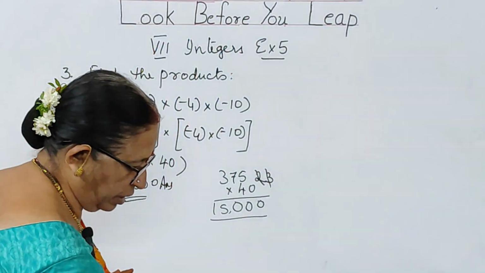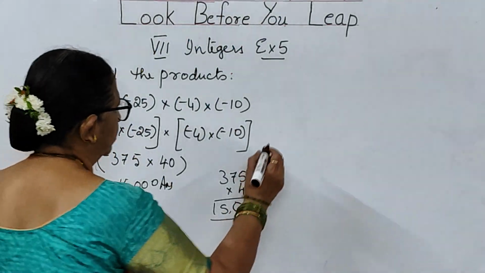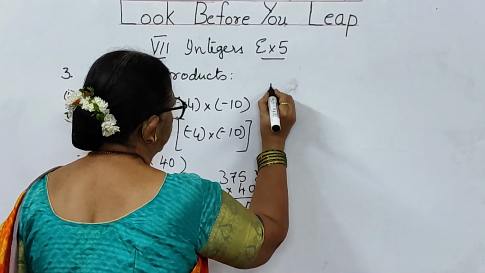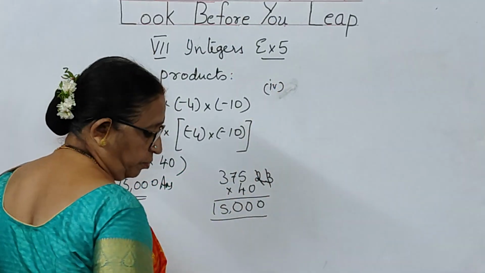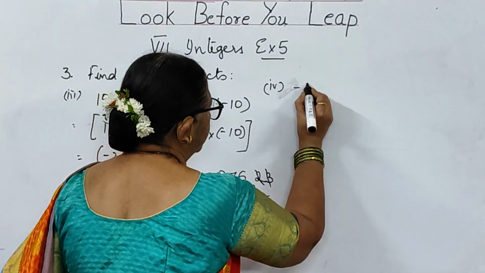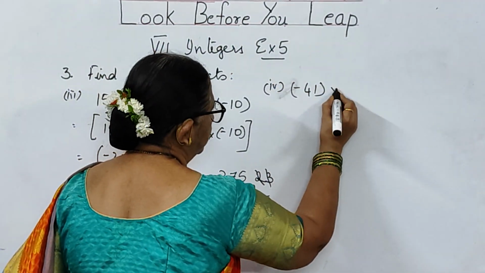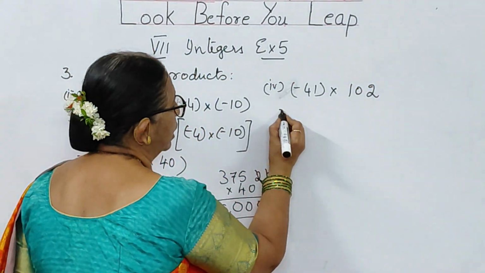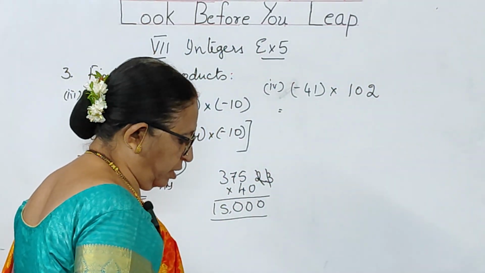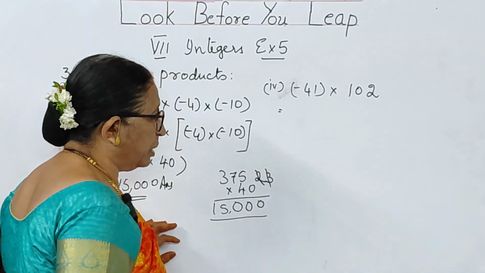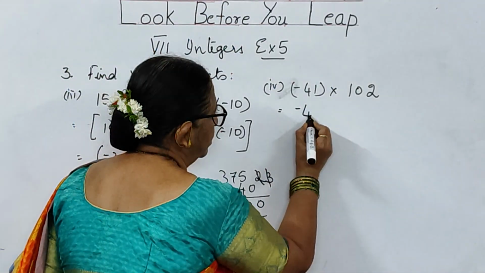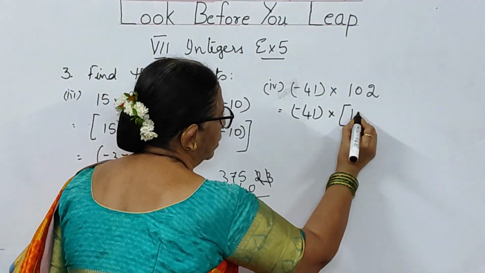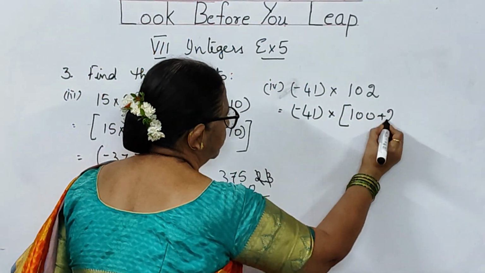Now let us go to the next one, fourth bit. I will do fourth bit, little bit here. What is the fourth bit? Minus 41 into 102. For our convenience sake, children, to make our problem easy, let me write it as minus 41 into 100 plus 2.